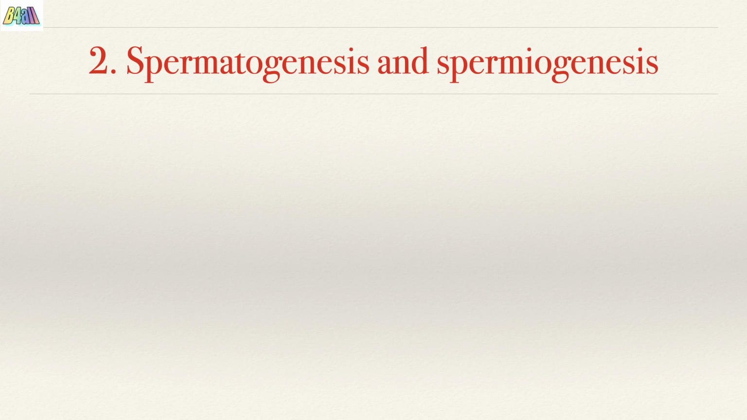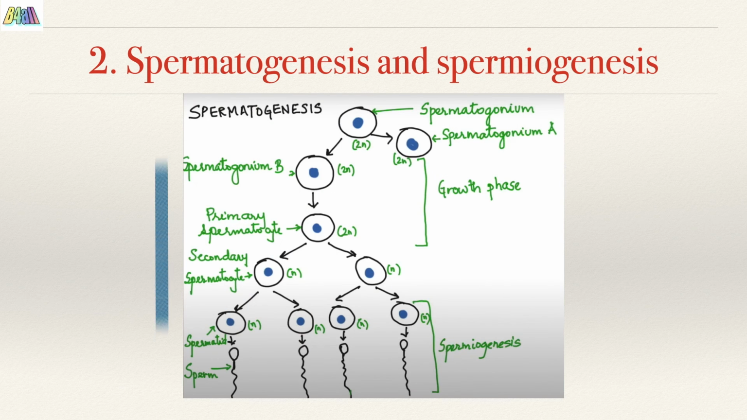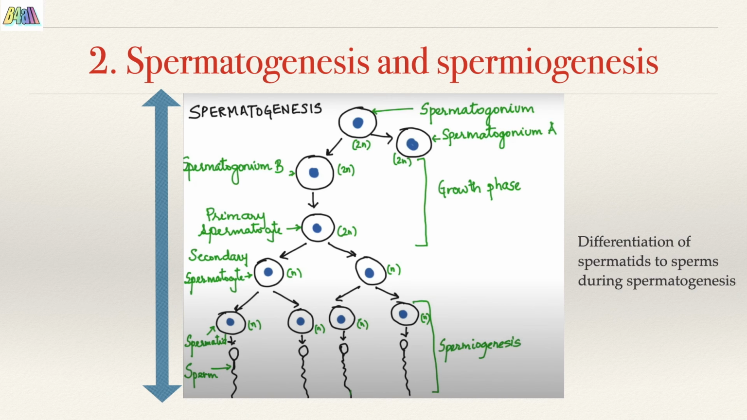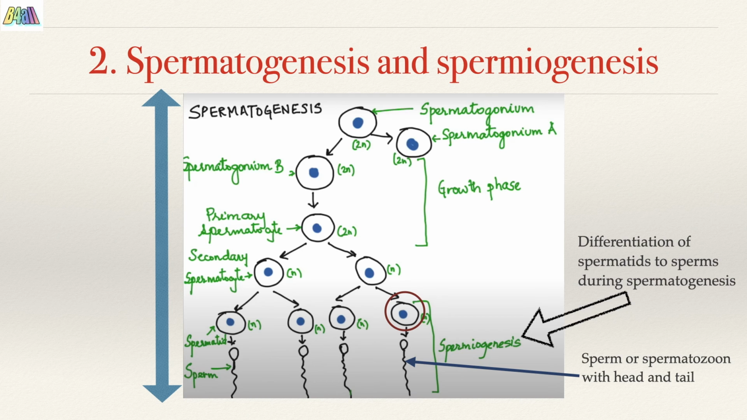Spermatogenesis and spermiogenesis. Spermatogenesis, as mentioned earlier, is the production of sperms in the testes, whereas spermiogenesis is the process of differentiation or transformation of spermatids to sperms during spermatogenesis. The last stage after meiosis II results in the formation of haploid spermatids. These cells then transform into the sperm or spermatozoon with its head and tail.